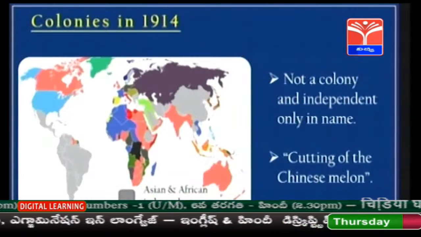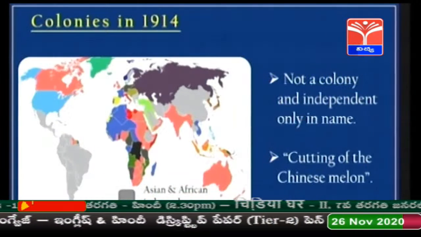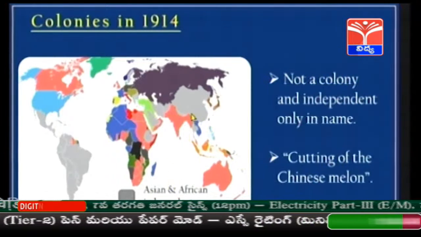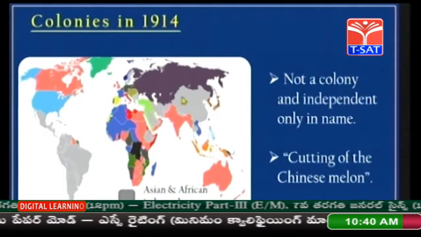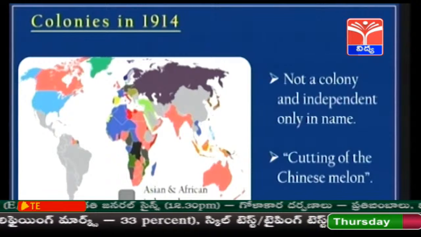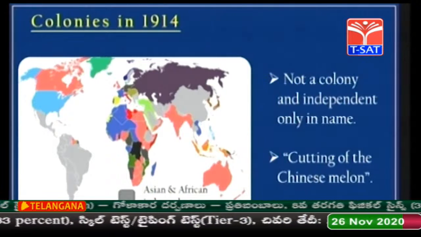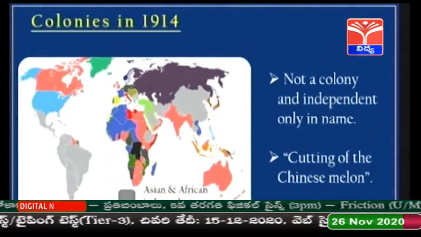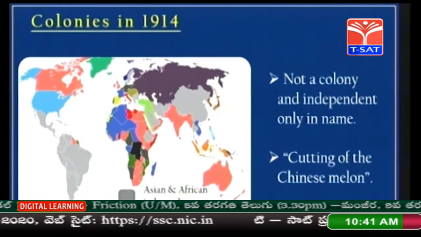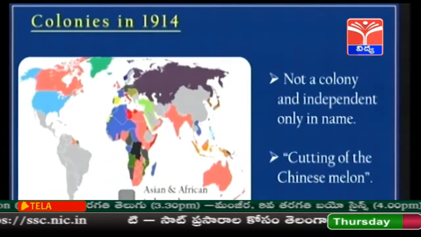Again we'll go back to the same map on the first page. Where is China in this map? Can you show? Yes, this is China. It is a neighboring country just above our country. In which color is it represented? It is shown in grey color. So what does the grey color represent here? That is Asian and African independent countries.